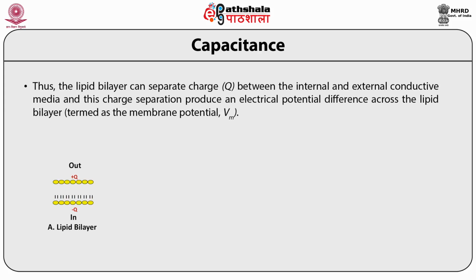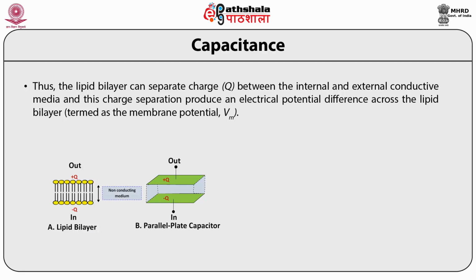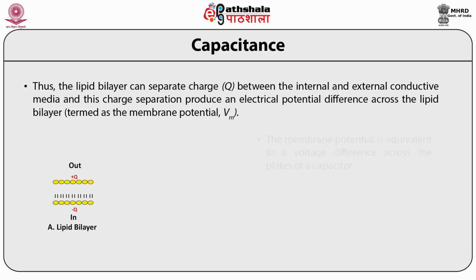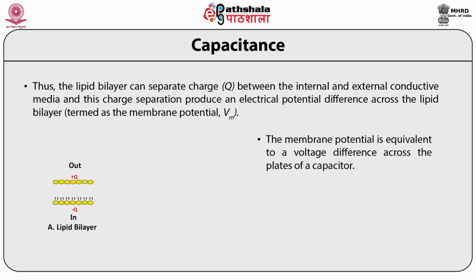Thus, the lipid bilayer can separate charge Q between the internal and the external conductive media, and this charge separation produces an electrical potential difference across the lipid bilayer that is termed the membrane potential, or Vm.